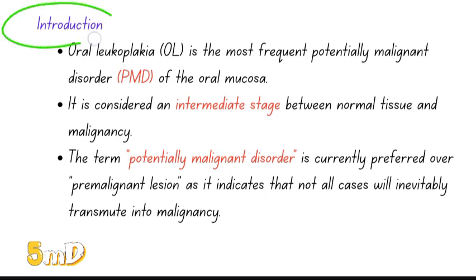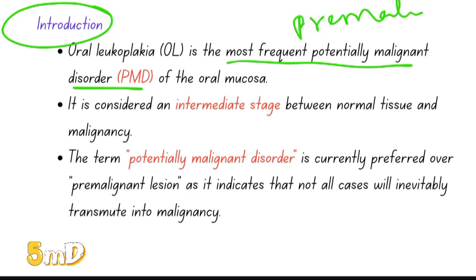So, introduction to leukoplakia. It is the most frequent potentially malignant disorder. When I was a BDS student, I was taught pre-malignant lesion. Now the term is classified as potentially malignant disorder, PMD, of oral mucosa. It is considered an intermediate stage between normal tissue and malignancy.